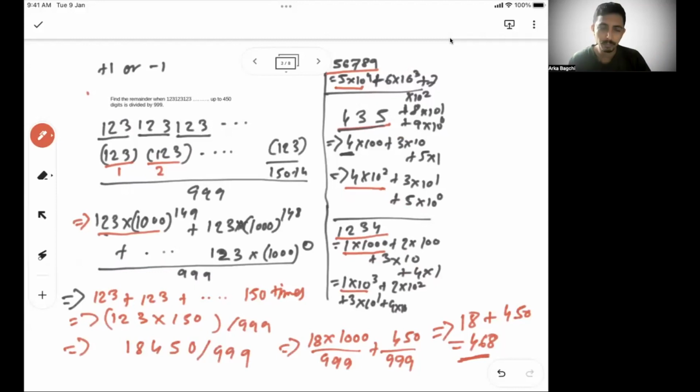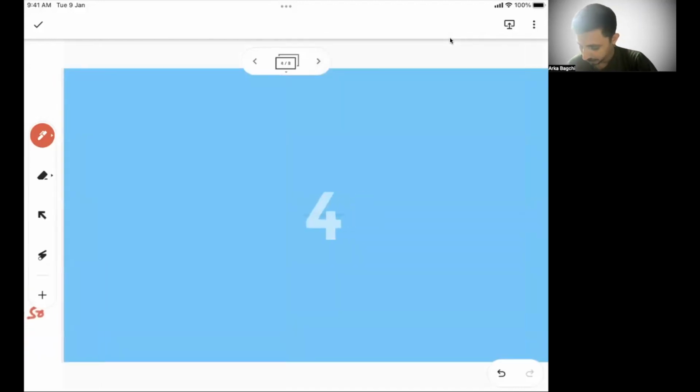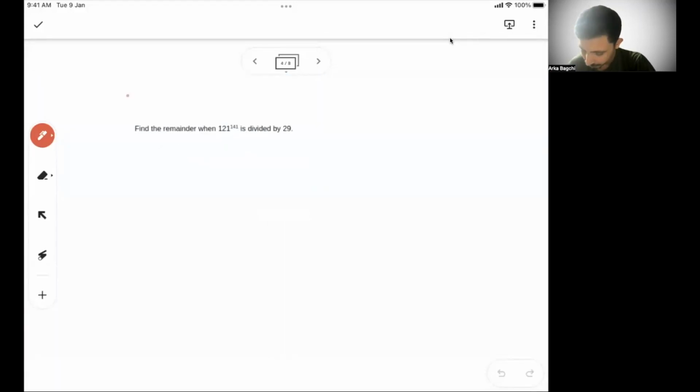A very, very good problem. Please put a star mark on this. Any doubt, please feel free to reach out. Okay, let's go to the next problem.